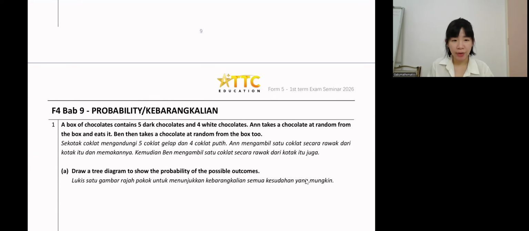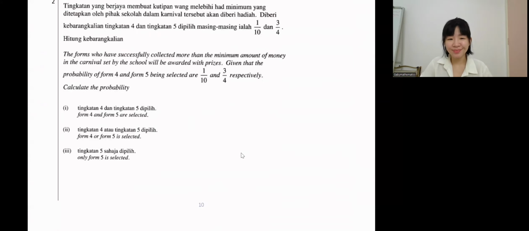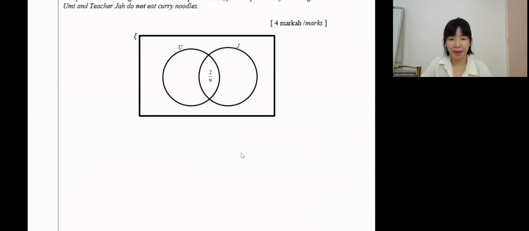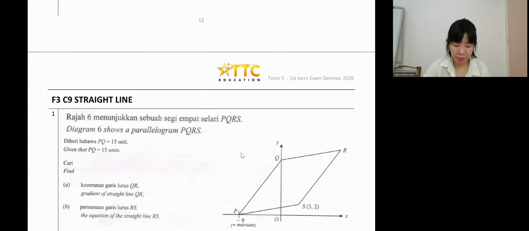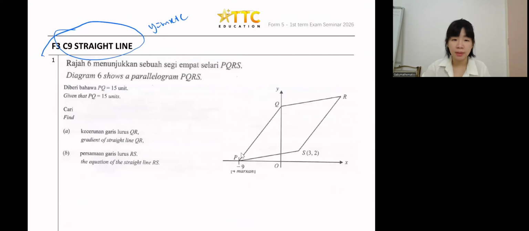Okay, all this. So we have Form 4 chapter 9, probability, your nightmare. Or does anybody actually like this chapter? You like chapter 9? Okay, so Form 4 chapter 9, probability, kebarangkalian. Okay, next. What other topic we have? We have Form 3 chapter 9, straight line. So straight line y equals mx plus c. This one also very important, popular topic.